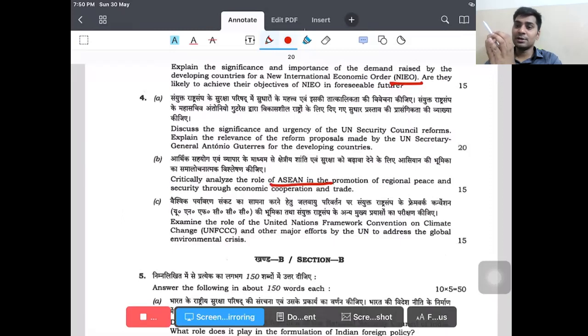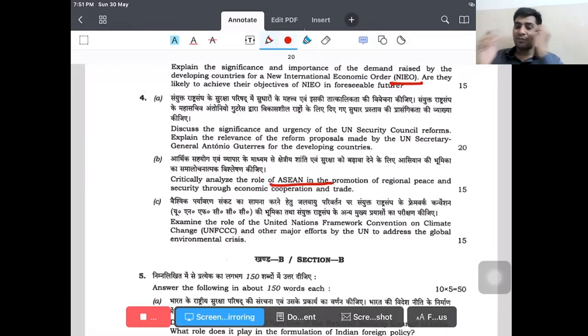So this can be considered from the perspective of the neo-functionalist approach, where Asian countries, the global trading partners, not just governments but the trading partners, are involved here. So you can look at ASEAN as an institution from the liberal perspective. You can look from the functionalist perspective, particularly to answer this question.